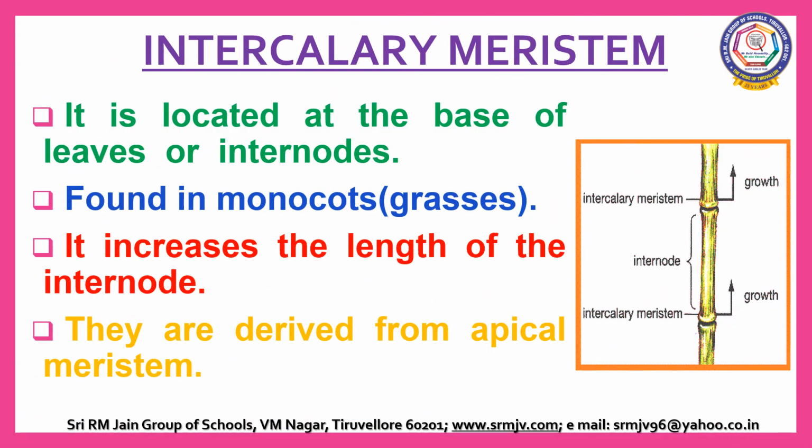Let us look at the intercalary meristem. It is located at the base of the leaves or internodes. These meristems are found in monocotyledons, commonly referred to as monocots, such as grasses. The main responsibility of the intercalary meristem is to increase the length of the internode. They are actually derived from apical meristem.